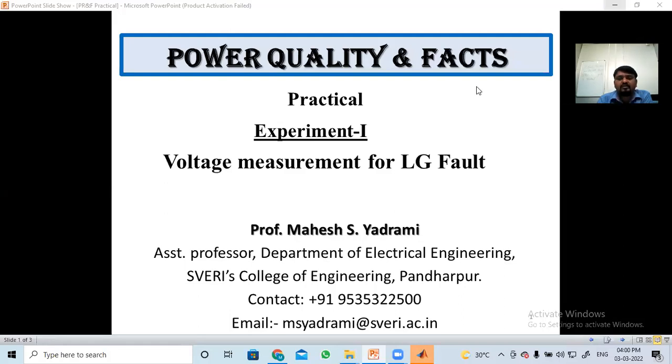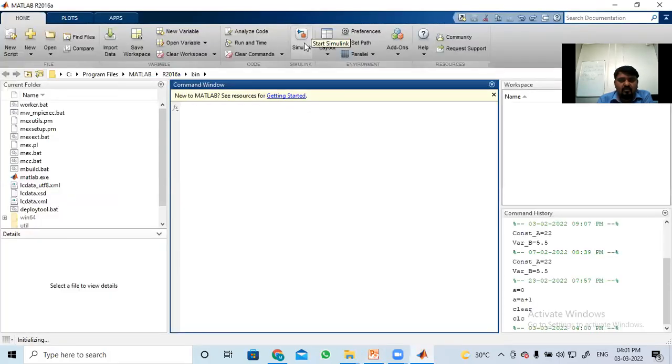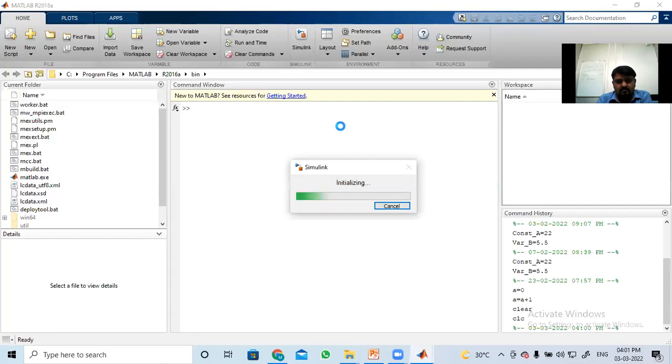I will check that one if it is opened or not. Okay, the MATLAB is open now. I will click on this simulating block now here. Click on the Simulink, it is opening now.